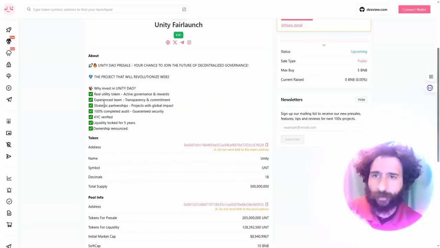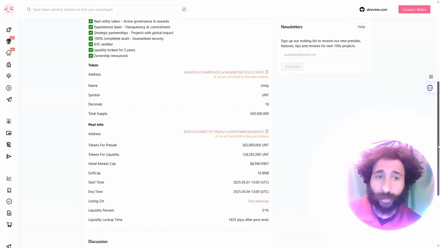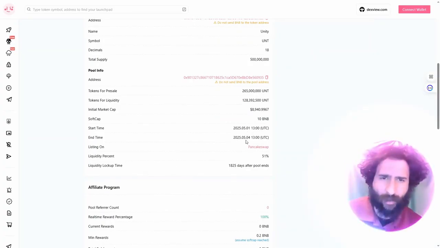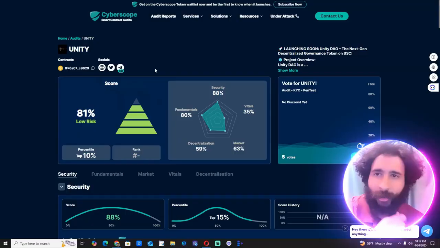Make the decision to jump in PancakeSwap of real utility, 100% complete audit, KYC verified, and ownership renounced, and we will check that out in a minute. It starts right on time on May, at 13 UTC and ending at 54 UTC, with the listing on PancakeSwap.